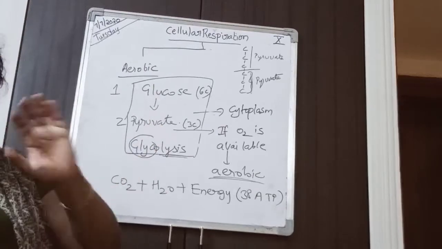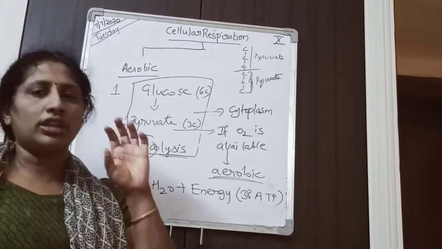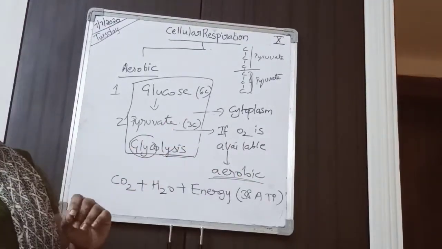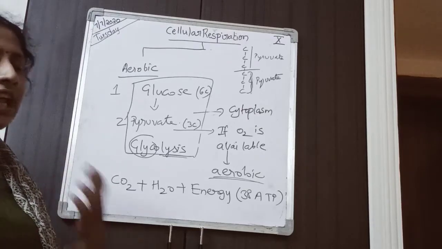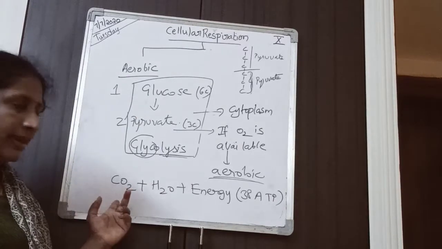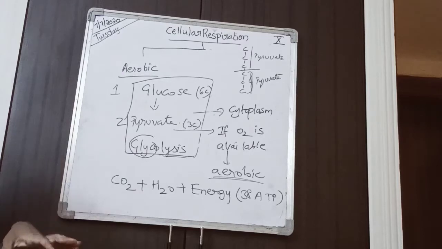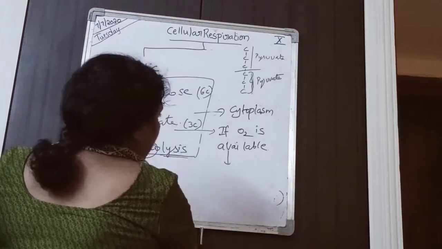Now pyruvate is present in the cell, that is, in the cytoplasm. If oxygen is available, pyruvate will go for aerobic respiration, which is continuous, and the end products are carbon dioxide, water and energy. More ATP is generated. If oxygen is not available, what happens?